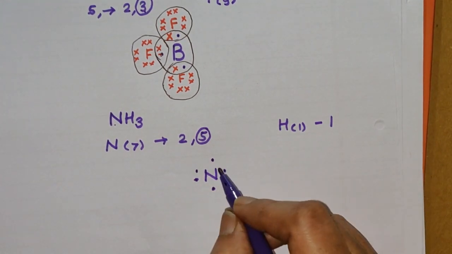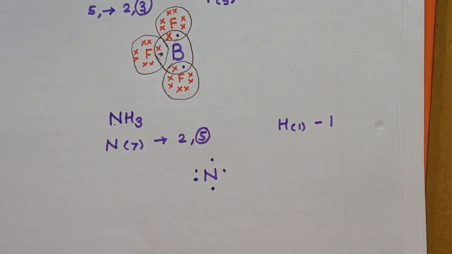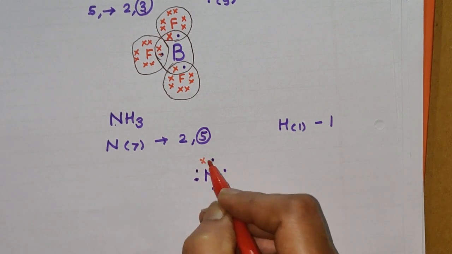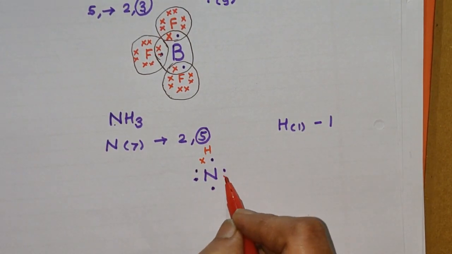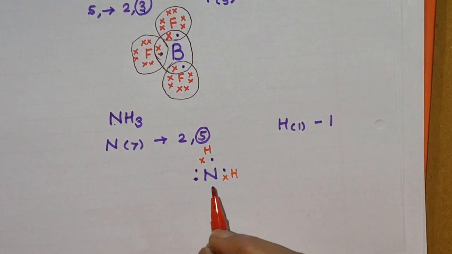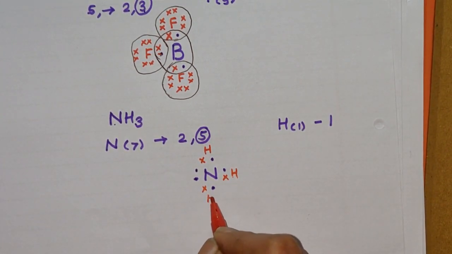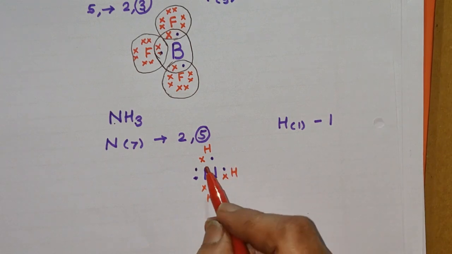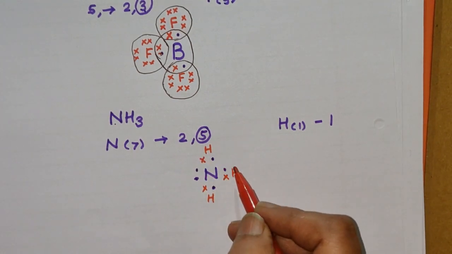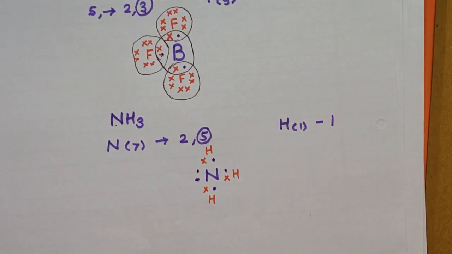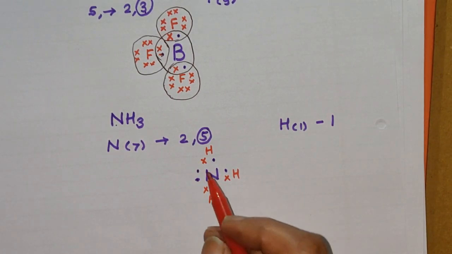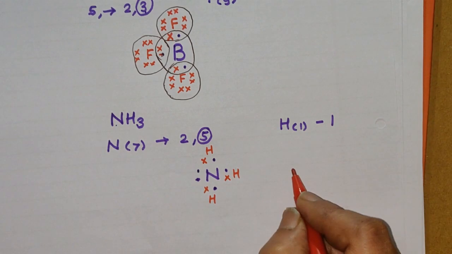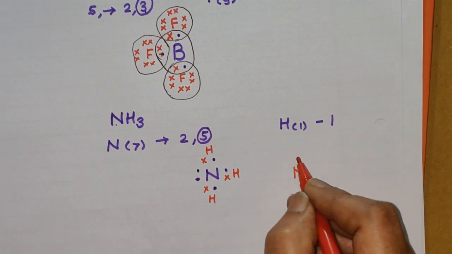Now here the first hydrogen atom forms a covalent bond, the second hydrogen atom forms a covalent bond, and the third hydrogen atom forms a covalent bond. That is, the duplet of all these 3 hydrogen atoms is completed. Nitrogen has 8 electrons in its outermost shell. This can be shown like this also, NH3.